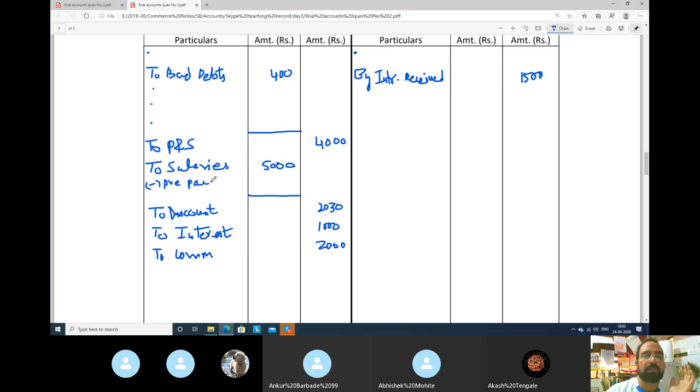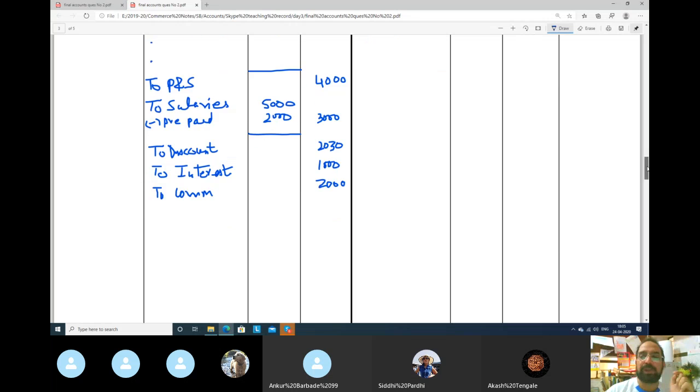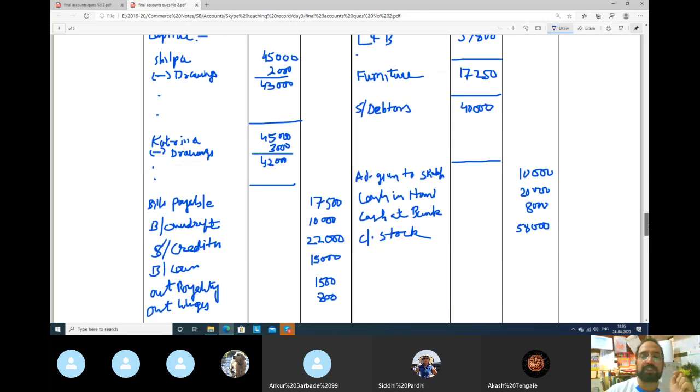Whatever prepaid, you have paid 2000 rupees salary in advance for next year, but you have to calculate for this year. So your expense for this year salary is only 3000 rupees, because out of 5000, 2000 is something you have paid in advance, which is not related to your accounting period. And anything which is paid in advance is your asset.